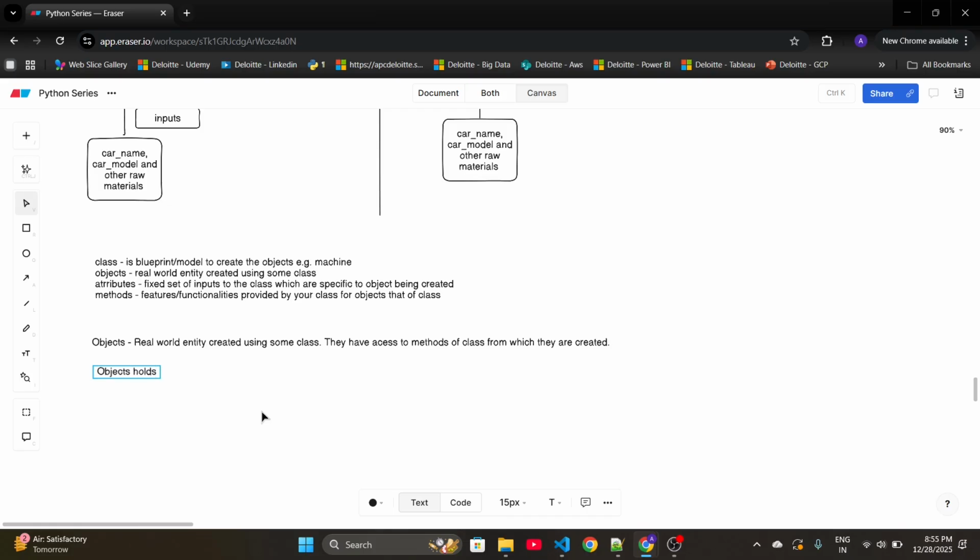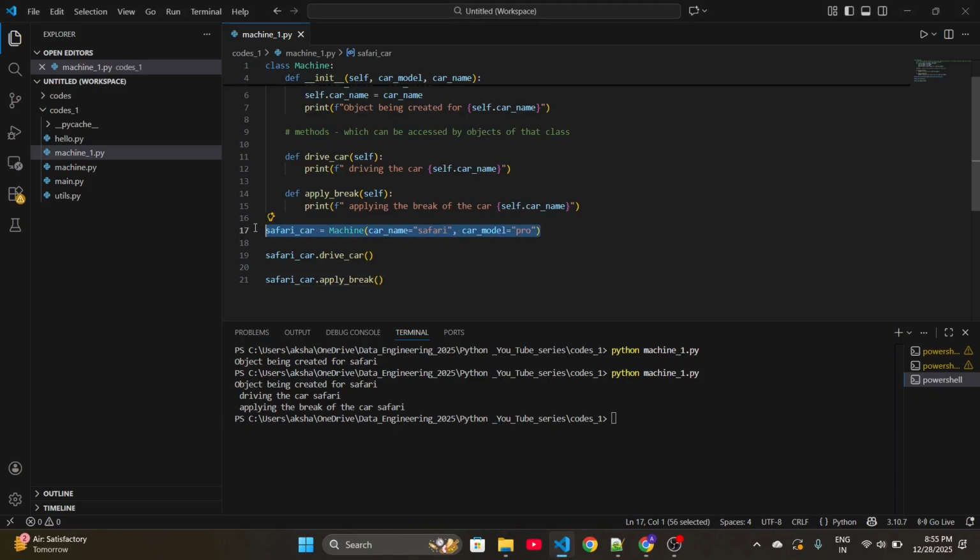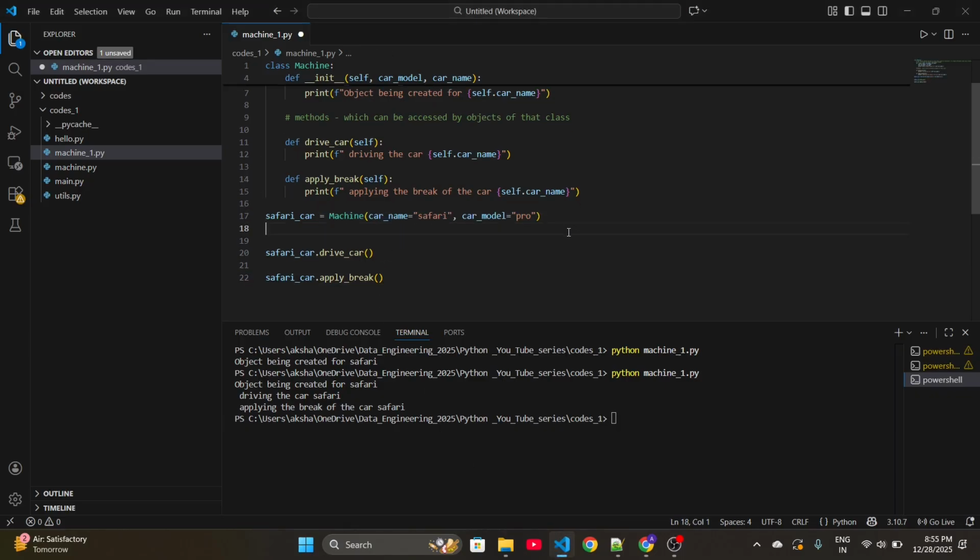See, this is really important. An object holds three things. First is an id. Now what is id? Every object will be stored somewhere in memory, so every object will have a unique memory address. So for example, if we create one more object for this class, maybe a Harrier car, then these two objects, Safari car and Harrier car, will have different memory addresses.